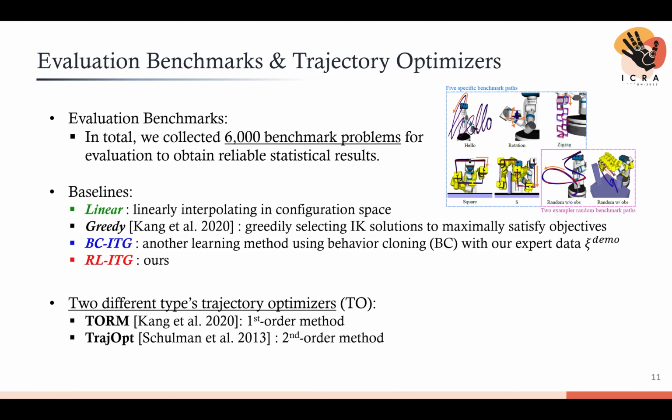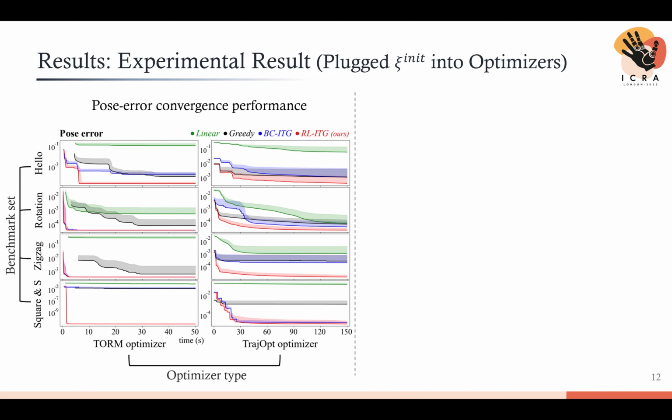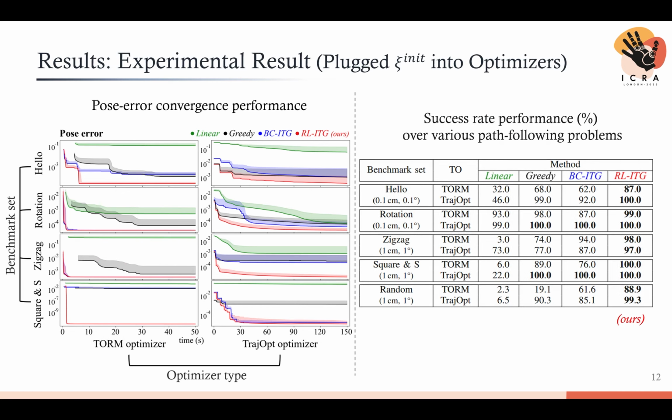To evaluate our initialization method, we prepared 6,000 benchmark problems. We also prepared first and second order optimization methods to verify across the types of optimizers. The left figure shows the convergence performance of pose errors over optimization time. Our method, shown as the red lines, demonstrates superior convergence performance over all benchmark sets. We also measured the success rate. Notably, in the random cases, our method showed significant performance improvement compared to the representative initialization method.